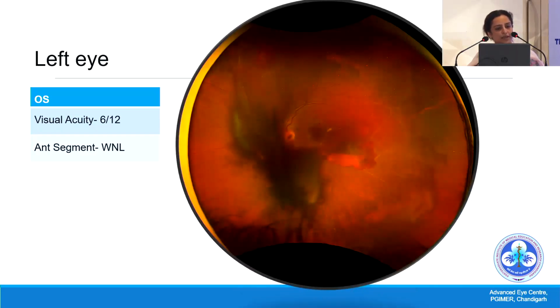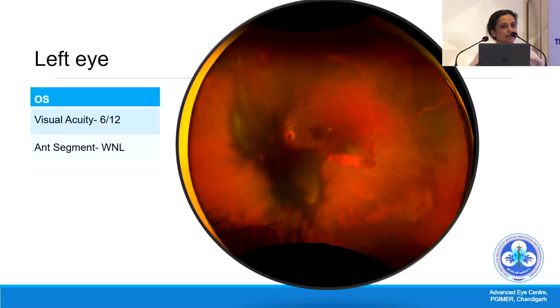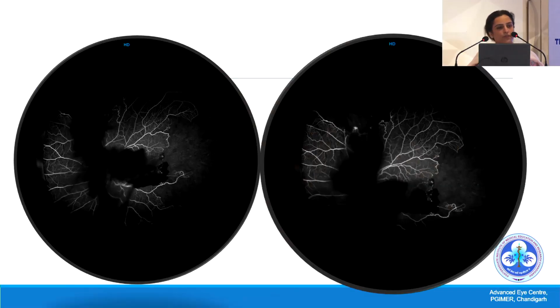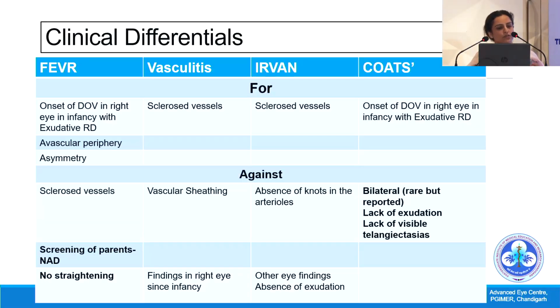So the left eye, the visual acuity was 6/12. Anterior segment was unremarkable. The posterior segment, we see this wide field fundus photograph, which is showing predominantly a vitreous hemorrhage. And temporally, we can see that there are occluded vessels. So what was this case that we were dealing with? There was no exudation. So we did a fluorescein angiogram. The fluorescein angiogram is showing blocked fluorescence because of the hemorrhage. We can see areas of capillary dropout. And we can see areas of neovascular leakage. So we made a clinical differential of FEVR, Coats, but bilateral, yes, rare, but can present. Was it an acquired condition?